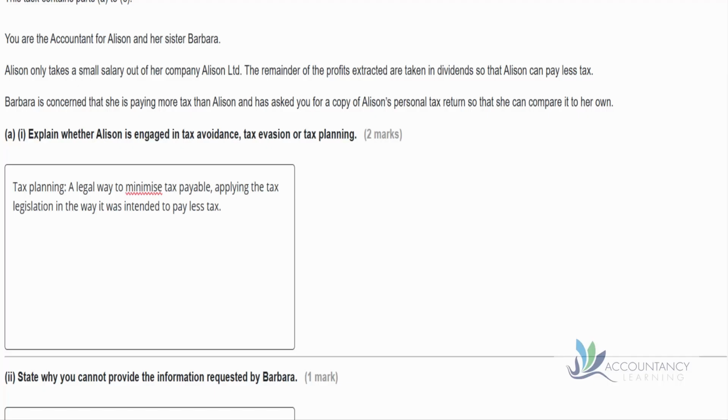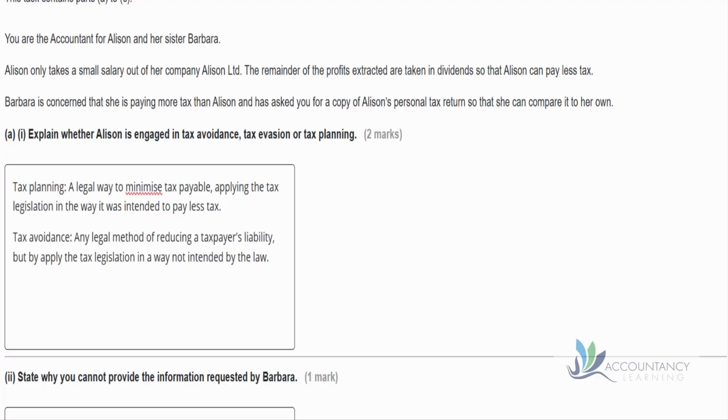Now the question doesn't ask us to define each of these, but for revision purposes and for the purposes of this video, let's remind ourselves what these three things are. So first of all, tax planning is a legal way to minimise tax payable, and we're going to be applying the tax legislation in the way it was intended to pay less tax.